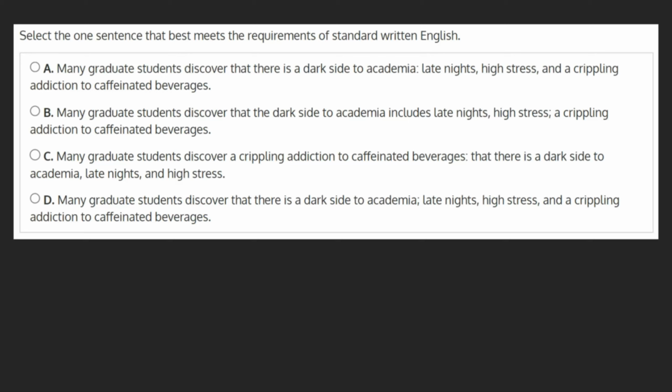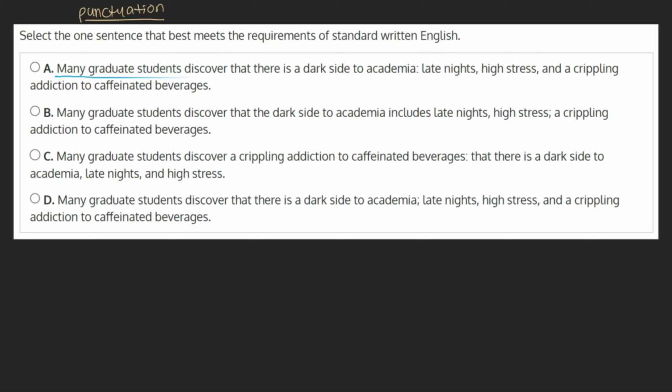Select the one sentence that best meets the requirements of standard written English. Taking a look at our choices, we can see that while the text remains more or less the same, the differences lie mainly in the order of the phrases and the punctuation. With this in mind, let's go through our choices to determine how to best format and punctuate this sentence.